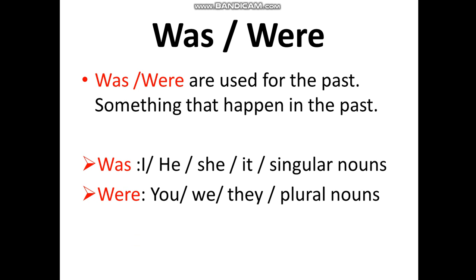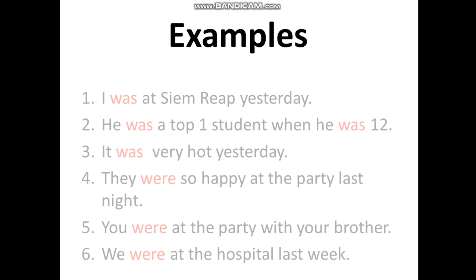Please kindly read and look all together again. Was: I, he, she, it, and singular nouns. Were: you, we, they, and plural nouns. Please remember it. Okay, let's go to the next step: examples. Let's see examples together of how we use them in sentences.